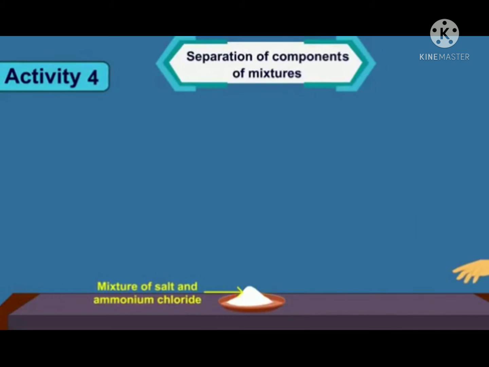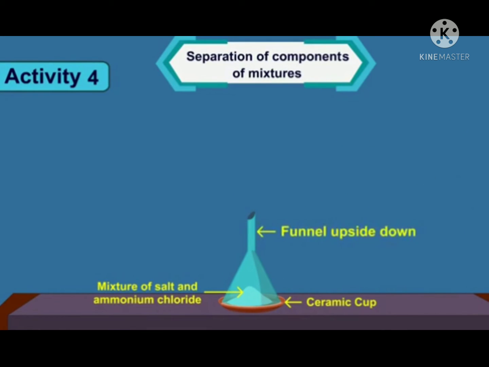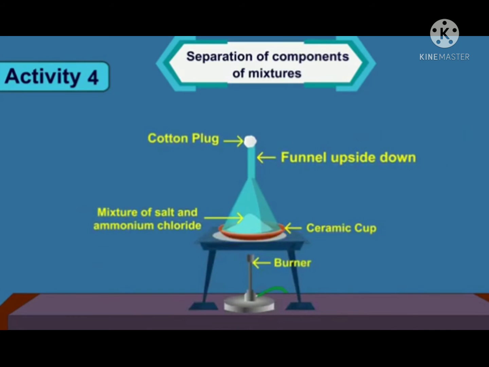Take a mixture of salt and ammonium chloride in a ceramic cup. Now cover this cup with a funnel upside down and close the open end of the funnel with cotton. Now, heat the ceramic cup slowly using a burner. What do you see?